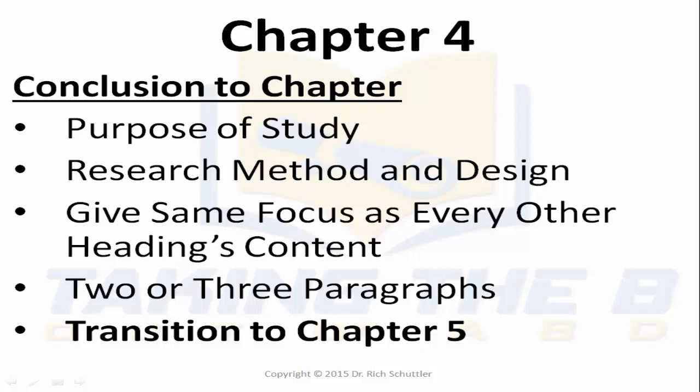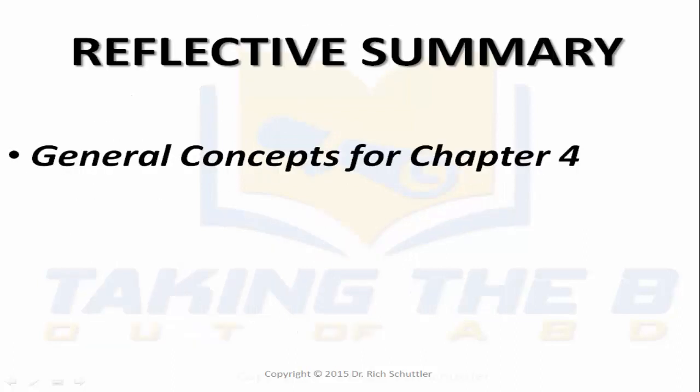Now, for all your information in chapter 4, in regards to reflective summary, keep in mind, if you have a mixed method study, you're going to have to address both quantitative and qualitative. Make sure as you do that, you indicate what type of data, whether you have nominal data or interval data for each of the areas that you're relating to. Make sure that also that in chapter 4 on a mixed method study, depending what the priority is, that's how you should design the chapter 4.